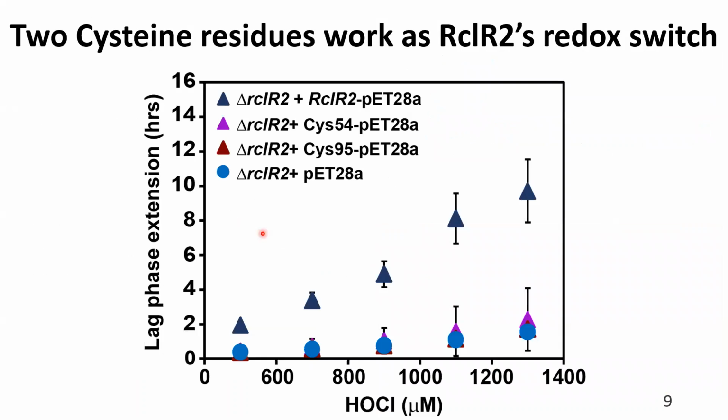Cysteine amino acids are particularly the major target of bleach oxidation, and I have found that two cysteines are responsible for RclR2's redox regulation. Because when we mutated these two cysteine positions, it was unable to complement RclR2's function. And this is evident by the increased resistance to bleach compared to the wild-type complemented RclR2.